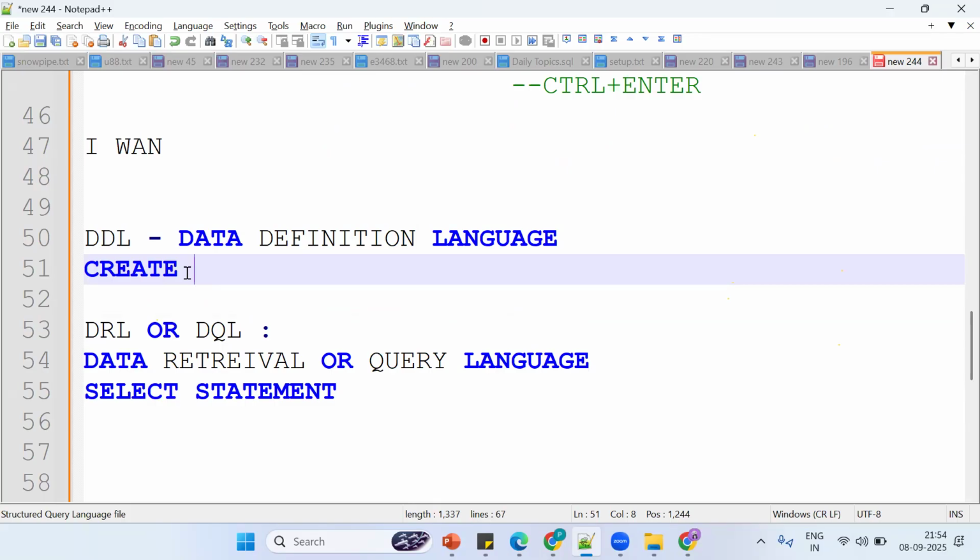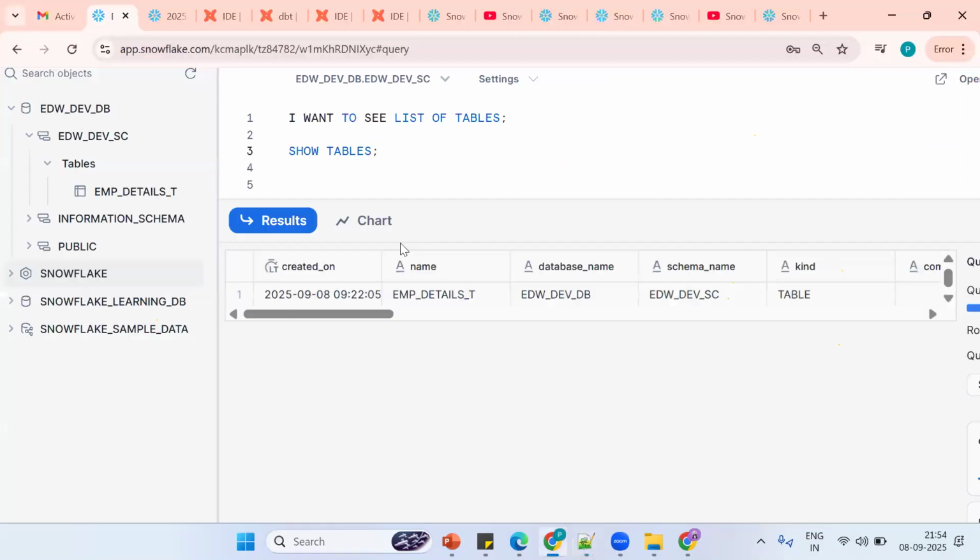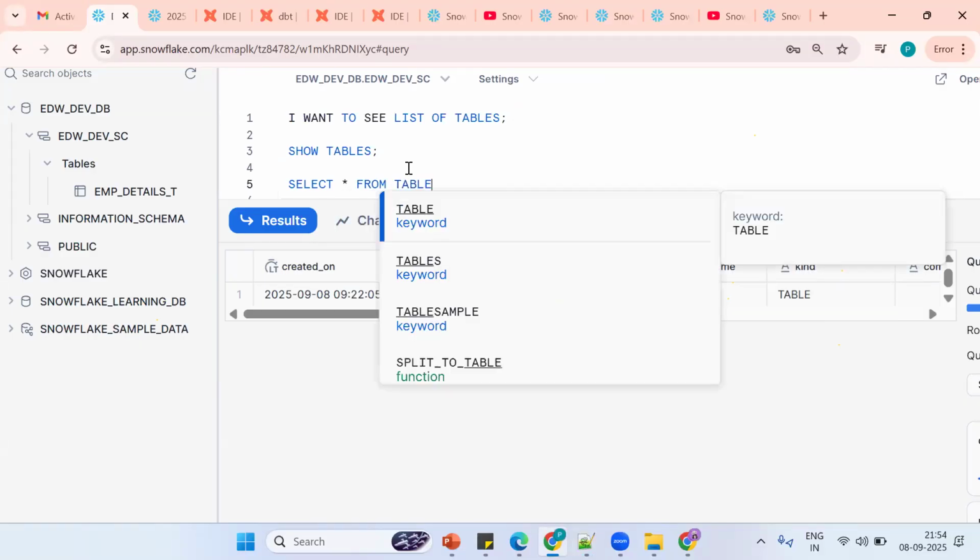It is used to create a new database object in the database and the schema. Now what happened? How to get the list of tables? Show tables. Now I want to see the data. How to see it, by using what command? By using the select statement. Select star from table name.